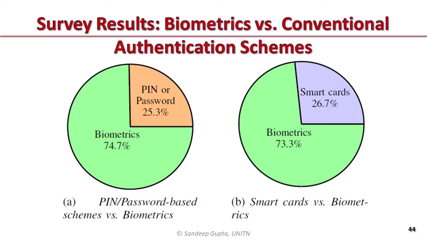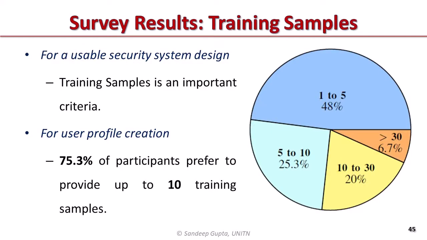This slide compares the biometrics versus conventional authentication schemes acceptance. Approximately 74.7% prefer biometrics over knowledge-based schemes. And, 73.3% prefer biometrics over token-based schemes. The number of training samples required to create a user's template for a biometric trait is an important usability criterion for a usable user authentication system design. 75.3% of participants prefer to provide up to 10 training samples for user biometrics template creation. Therefore, a smaller number of training samples is generally more preferred.